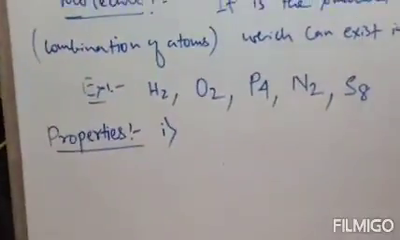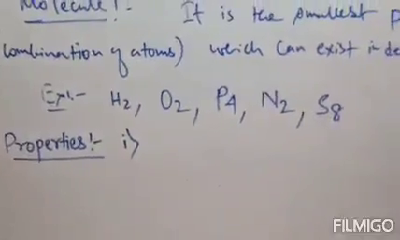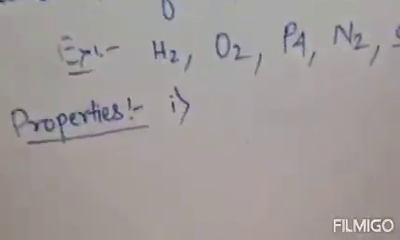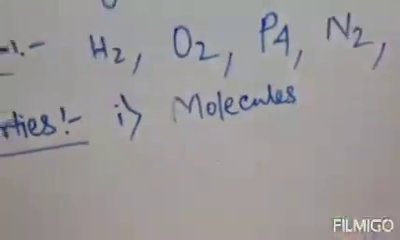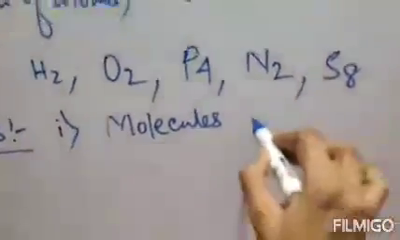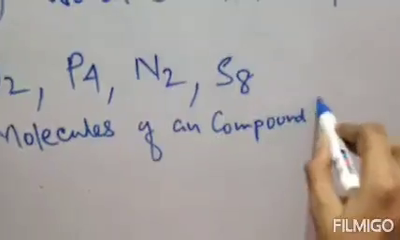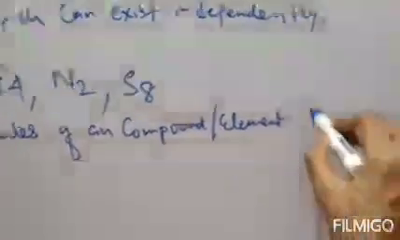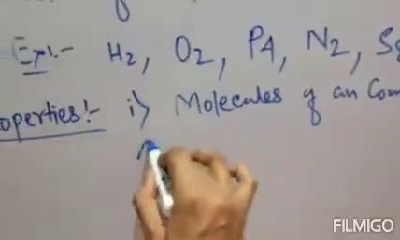Clear? Generally, most of the time, molecules of an element or compound constitute the same type of atoms, but sometimes it can be of different type. Clear? So number one property is molecules of an element or compound constitute the same type of atoms.